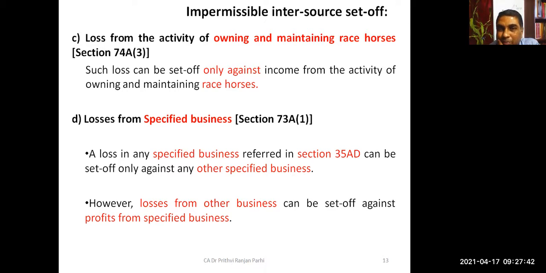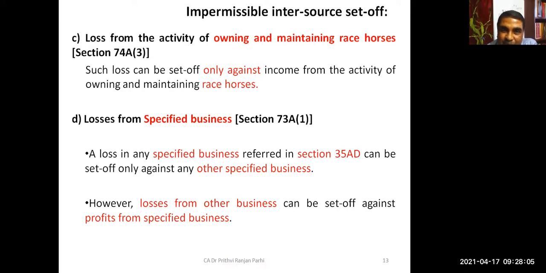If someone is doing the business of owning and maintaining racehorses, and there is a loss in that business, then it can be set off only if he has a similar business, another business of the same kind.